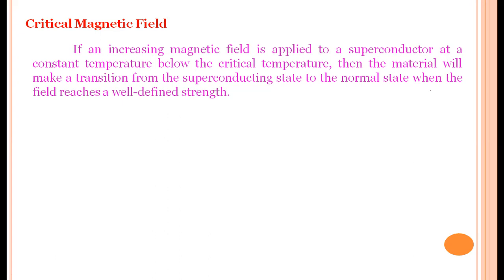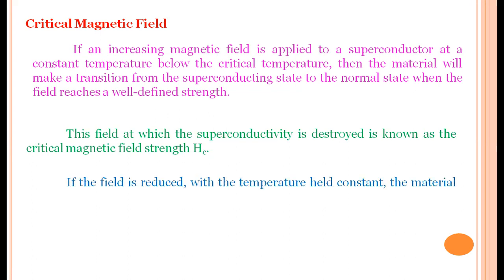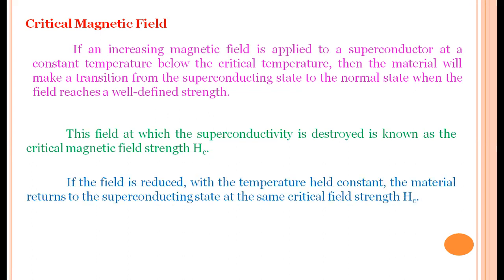So you see here, if an increasing magnetic field is applied to a superconductor at or below the critical temperature, then the material will make a transition from the superconducting state to the normal state at a well-defined field strength. This magnetic field is called the critical magnetic field, represented by HC. If this field is reduced while the temperature is held constant, the material returns to the superconducting state at the same critical field strength HC.